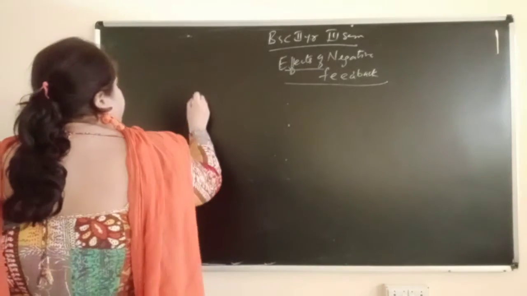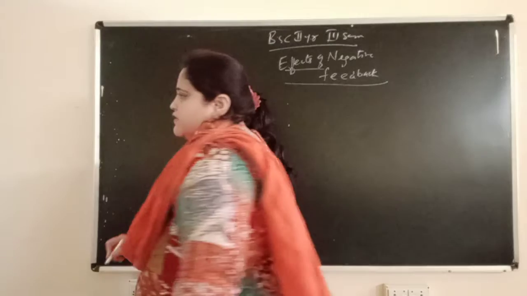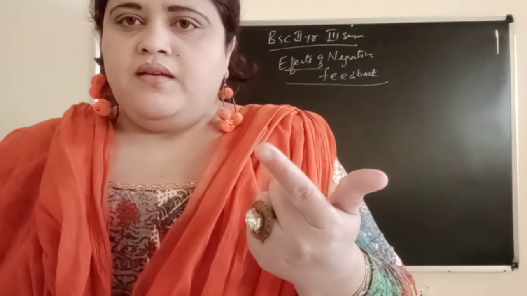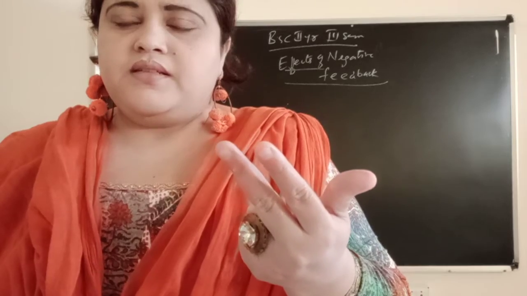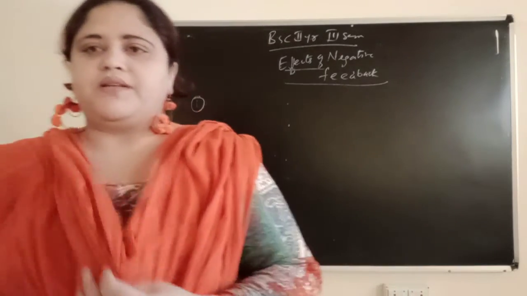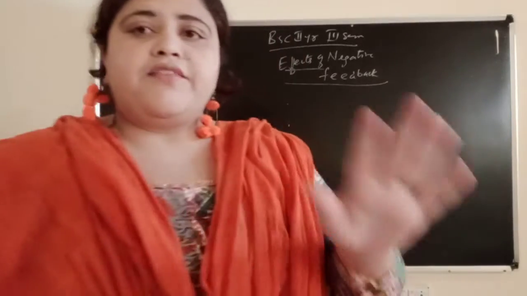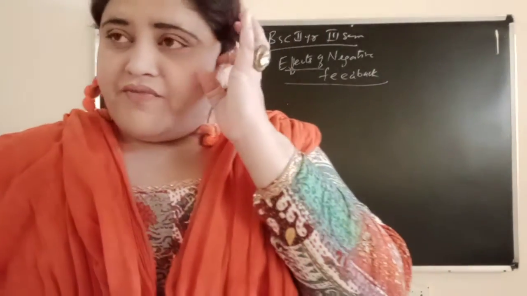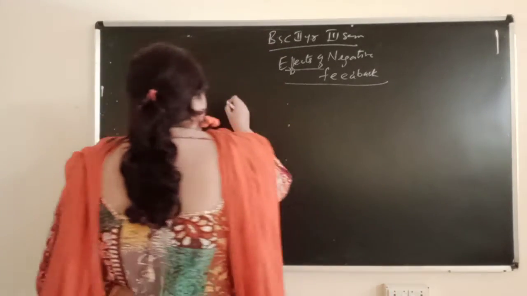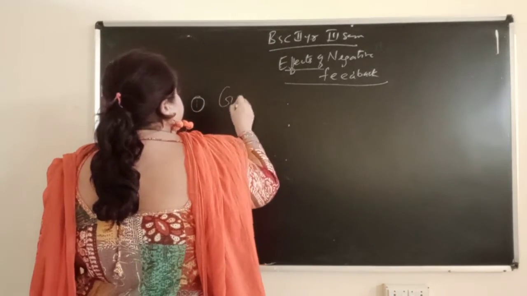First, what are the effects? Once again I am telling, the effects are gain will become stable, increase in bandwidth, decrease in distortion, decrease in noise, increase in input impedance, decrease in output impedance. These are the five effects of negative feedback. Now first we are dealing with the first one, gain stable.